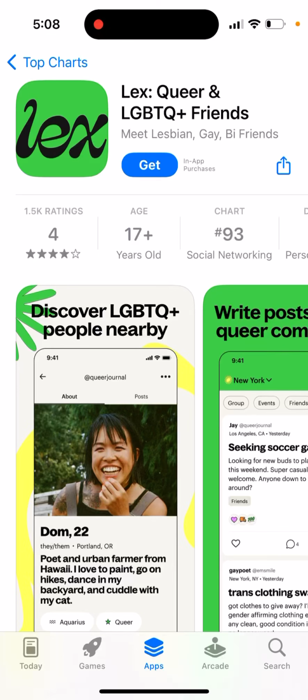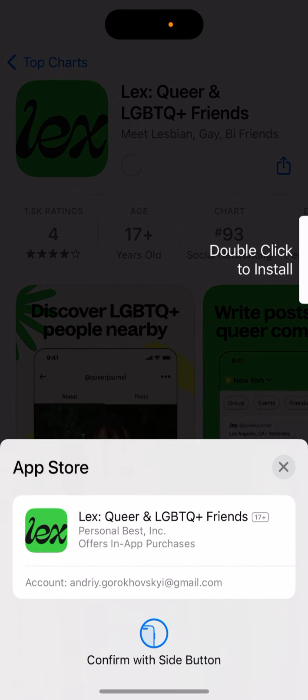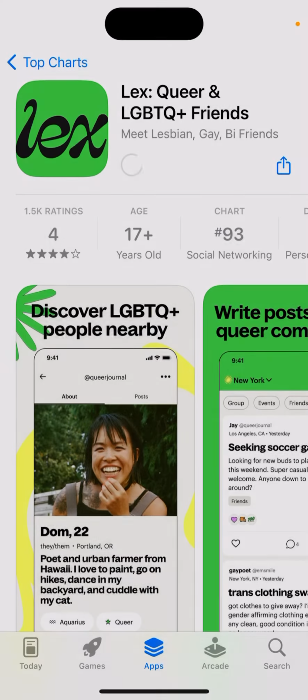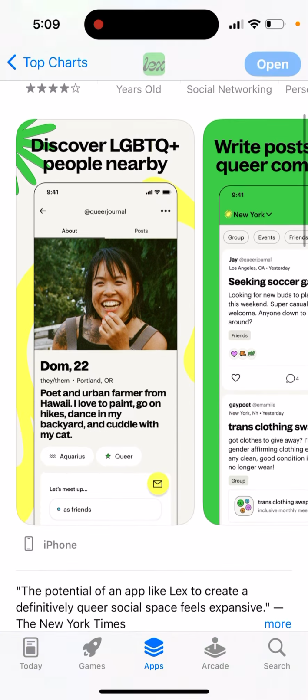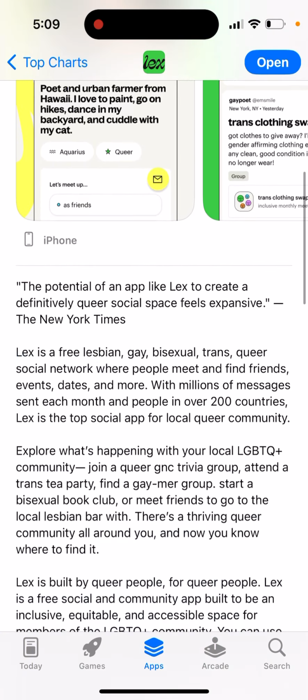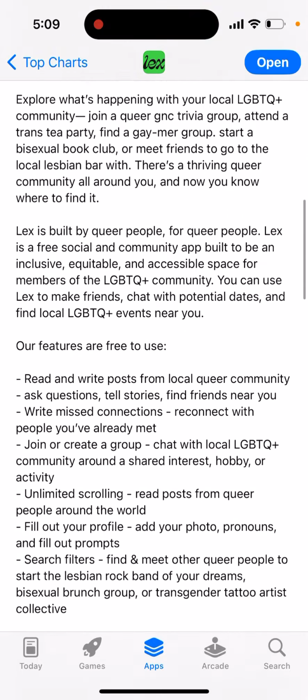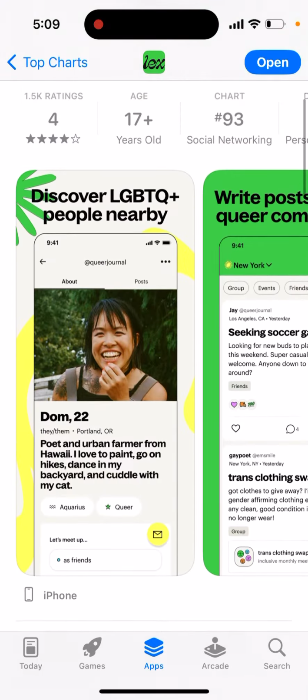How to install Lex app for queer and LGBTQ+ friends. So this is the app which focuses on basically just finding friends in this social space. It's not like a dating app, I guess. So it's more like Porp app or Bees app, whatever there is in this category.